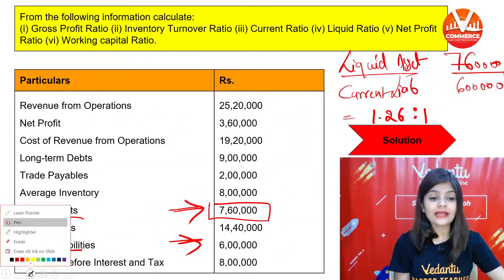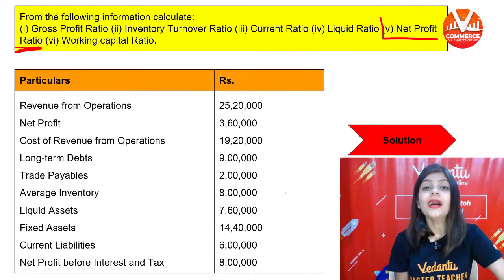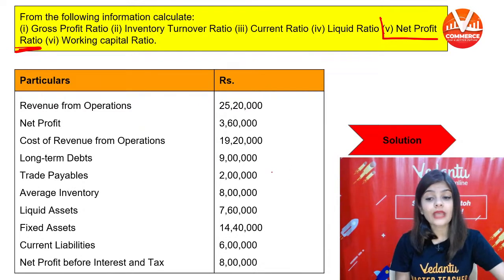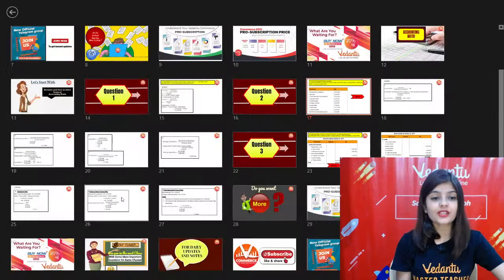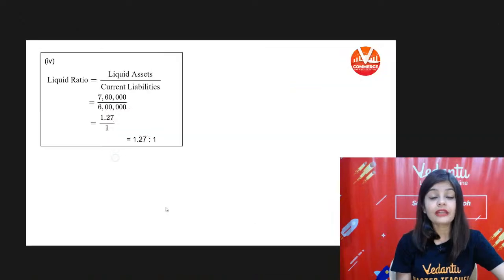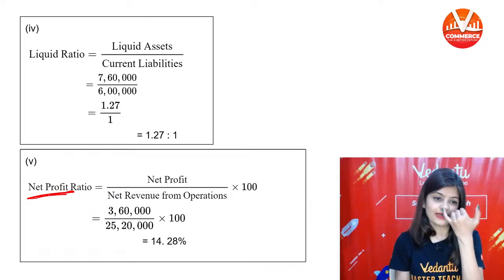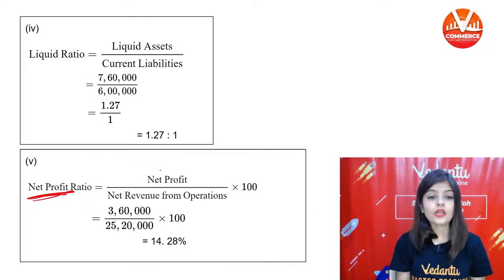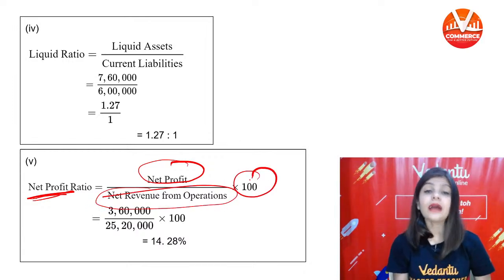Now the next ratio that we have to calculate is the net profit ratio. The formula to calculate net profit ratio is net profit divided by revenue from operation multiplied by 100.